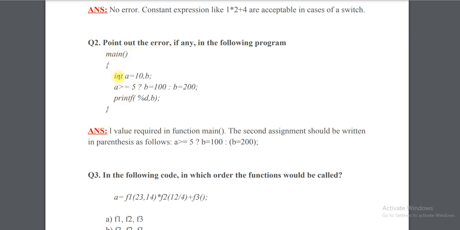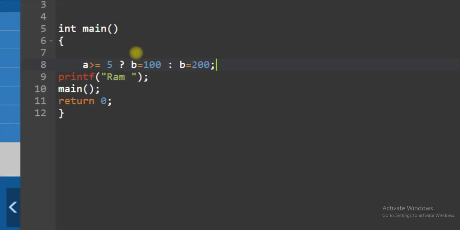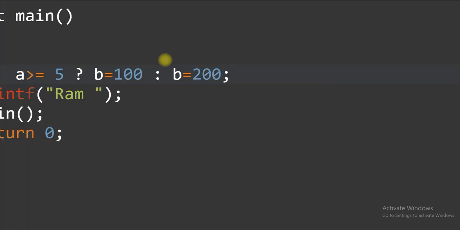So in main you can see here int a equal to 10, 20 and the expression is this. Actually this answer is correct. Okay, so let me come here and show you. So the expression is this, am I right?